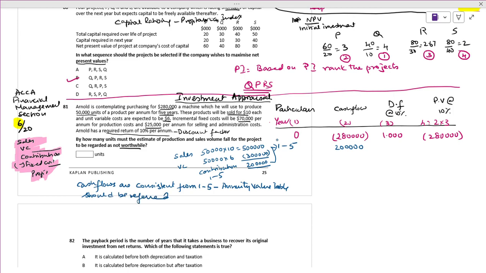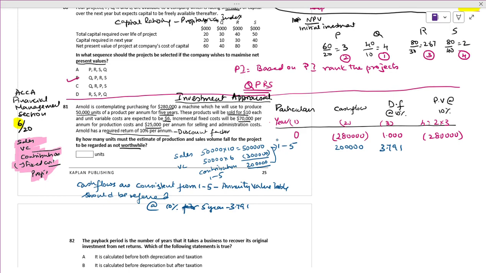Annuity value table at the rate of 10% for 5 years is how much? At the rate of 10% for 5 years it is 3.791.